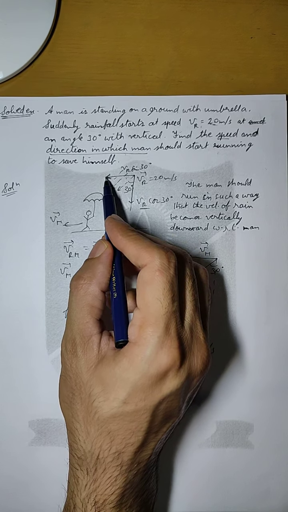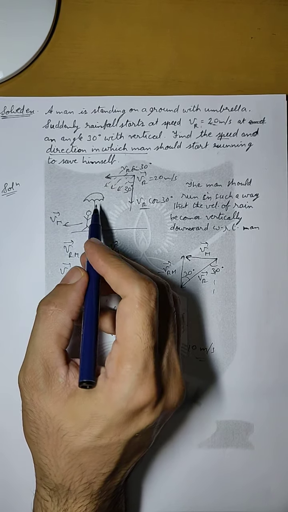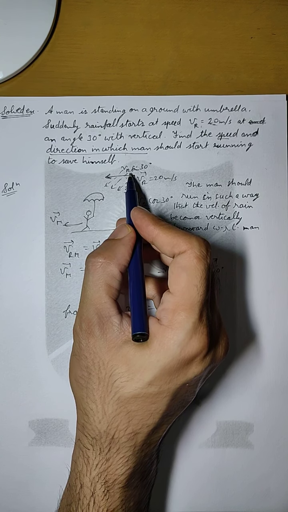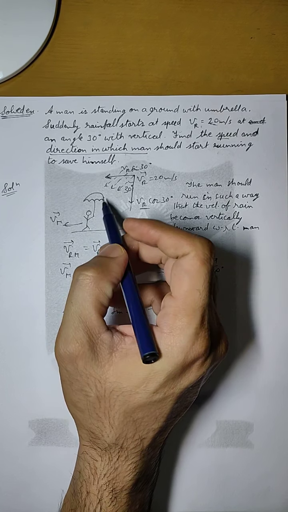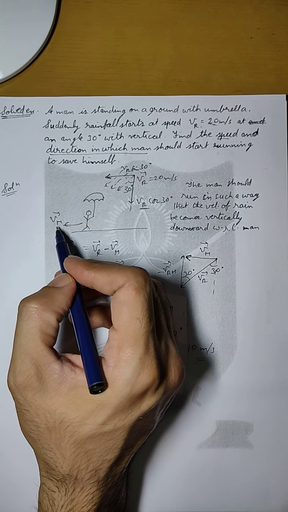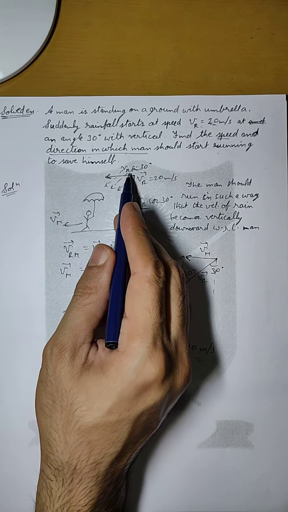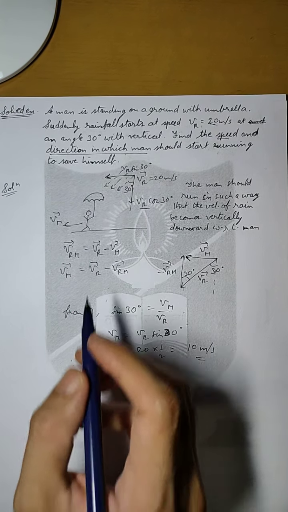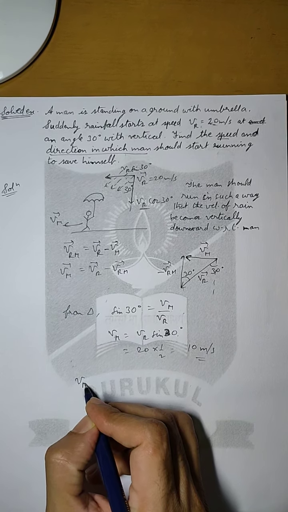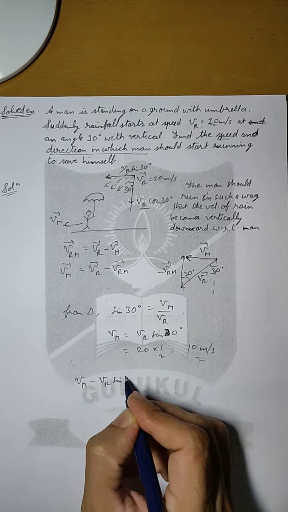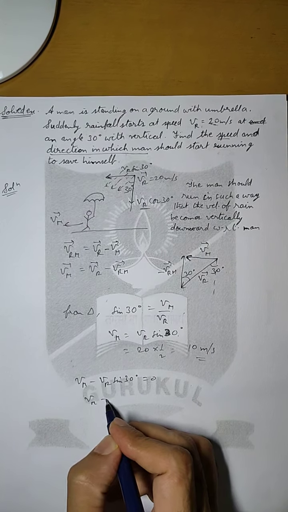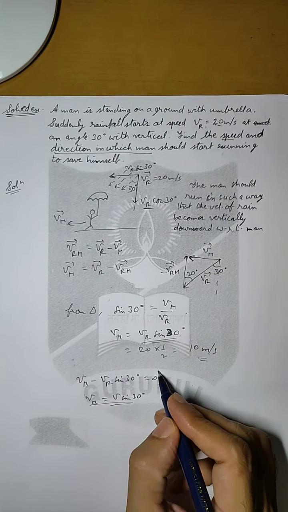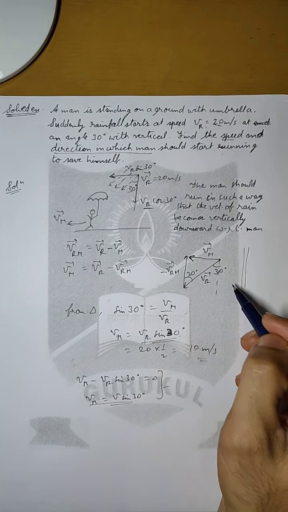The man has to be protected from Vr sine theta, which is in this direction. So that means the relative velocity of man with respect to Vr sine theta should be such that the total relative velocity becomes 0. Then we can say that the man will run in that speed in which Vr sine 30 degree will never be able to catch him. So that means Vm plus Vr sine 30 degree should be equal to 0, or we can say Vm minus Vr sine 30 degree equals to 0, or Vm equals to Vr sine 30 degree. So this will give us this same result. So this is a shortcut approach, but this is a strategic approach. You should understand this first.